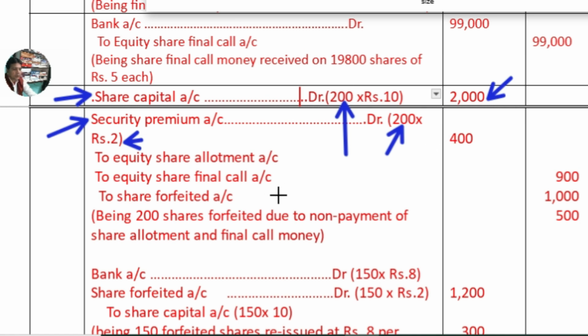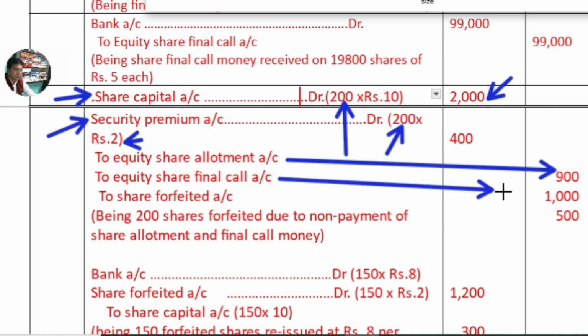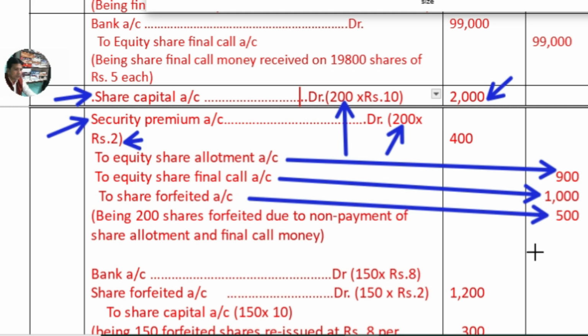Then what is the amount? That is in the working note. Here you have to give the credit for the amount not received. So on allotment money 900 rupees not received, on final call money 1,000 not received, and the amount which is received, 500. This amount is to be forfeited.